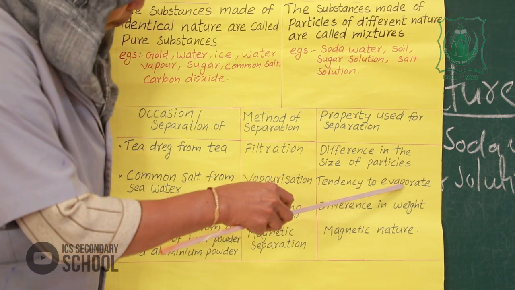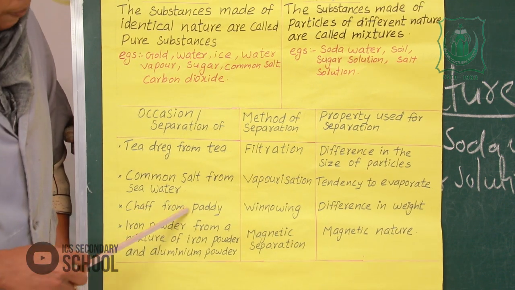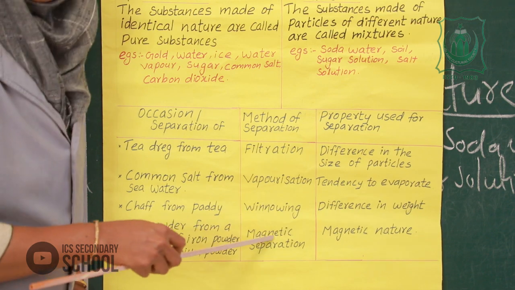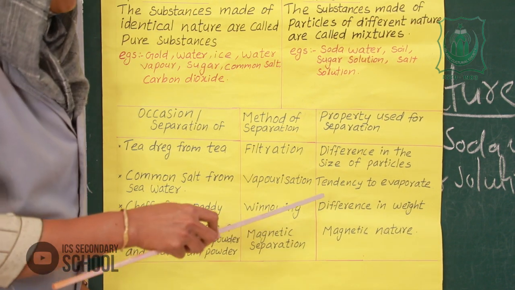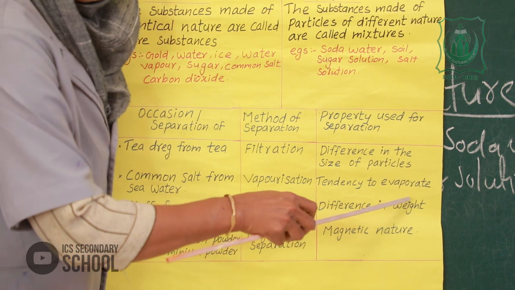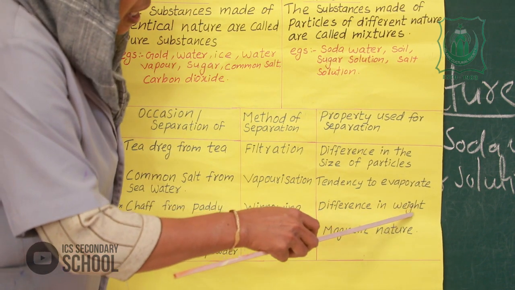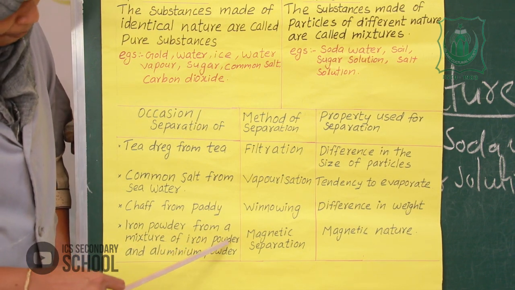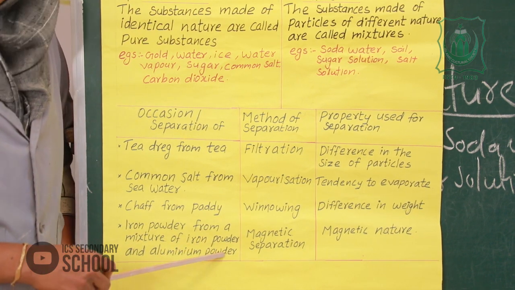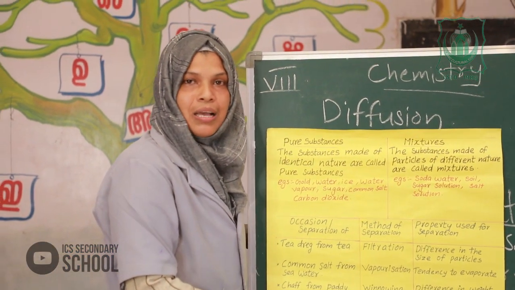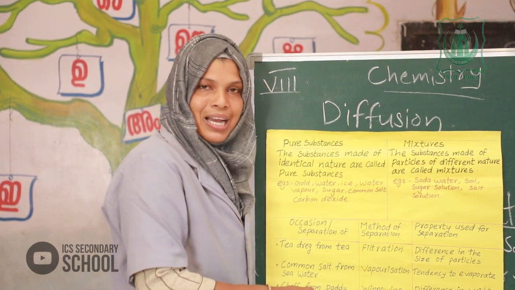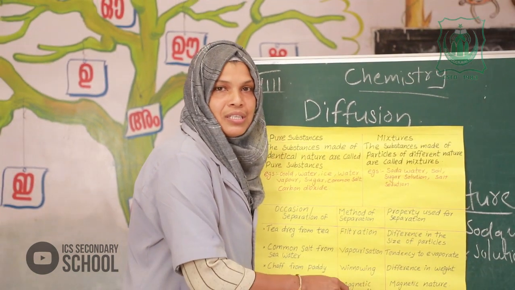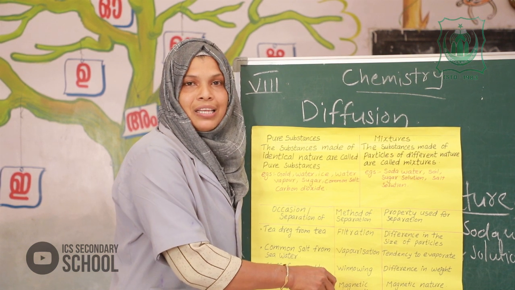Next, chaff from paddy. The method we select for this is winnowing, and the property is difference in weight. Next, iron powder from a mixture of iron powder and aluminum powder. The method is magnetic separation, and the property is magnetic nature.